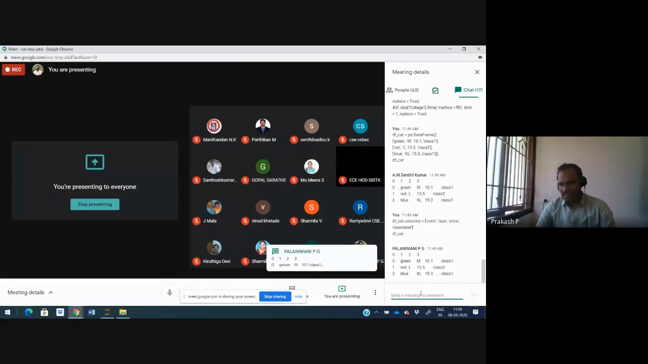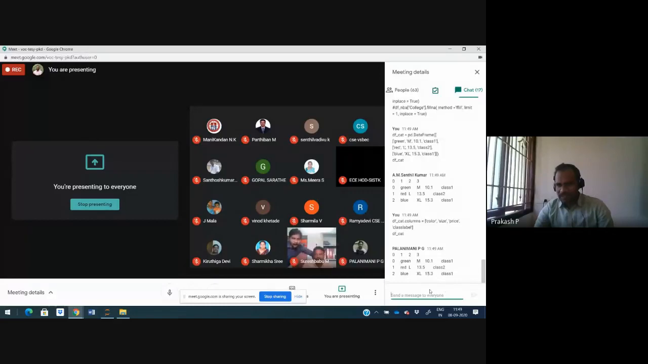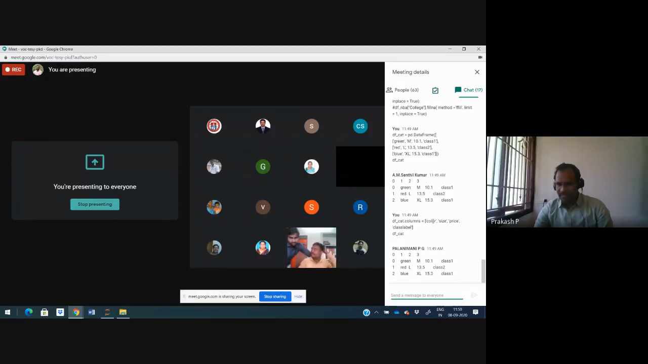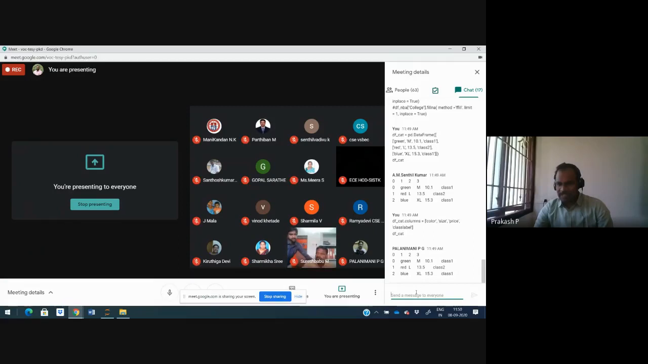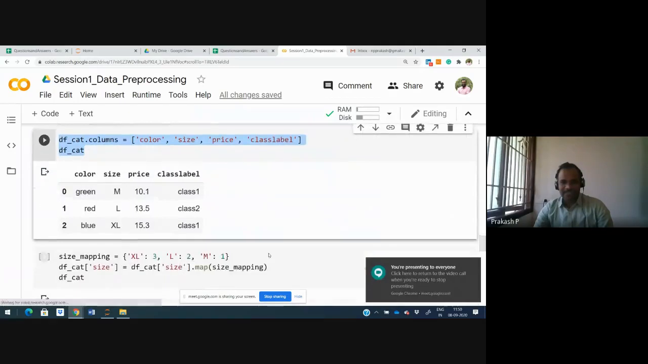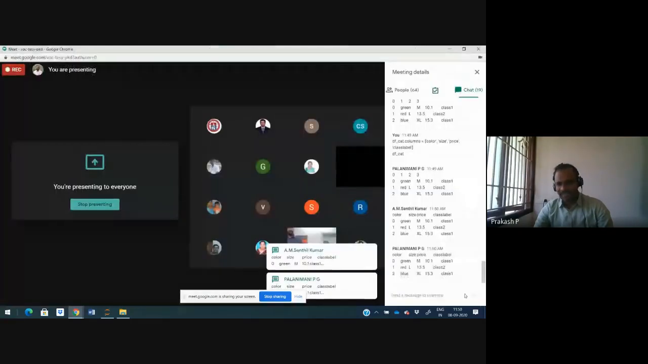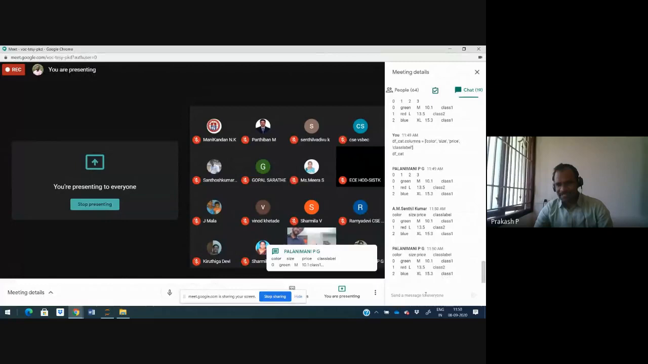Can you please check it out and run the code to set the columns, which we are setting as color, size, price, and class label. You just copy paste. Instead of 0, 1, 2, 3, now we are changing the names to color, size, price, and class label. I hope you are able to get that. Is it fine now? Some of them have changed. Good sir, 1, 2, 3. Fine.